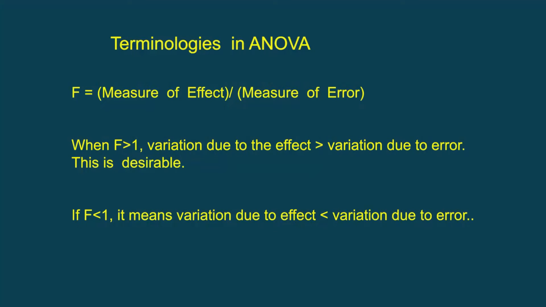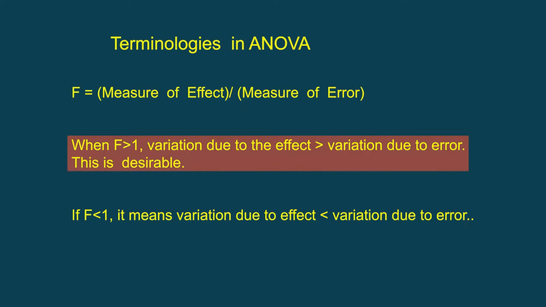Now we move on to the second important measure, which is about F and what values it can take. It is very clear from the ratio that F is the measure of effect divided by the measure of error. So if it is greater than 1, then definitely the measure of effect is greater than the measure of error.